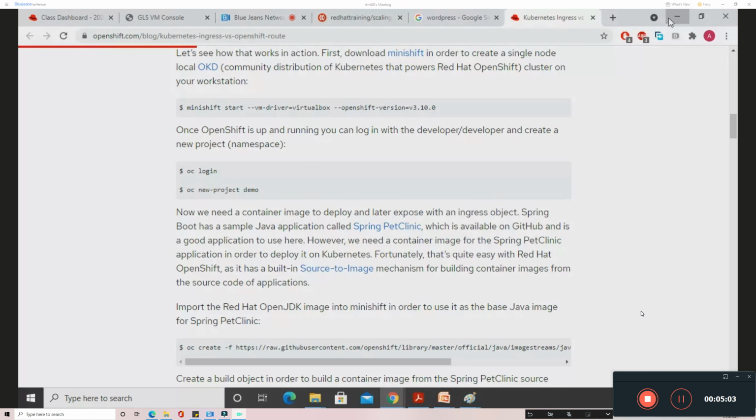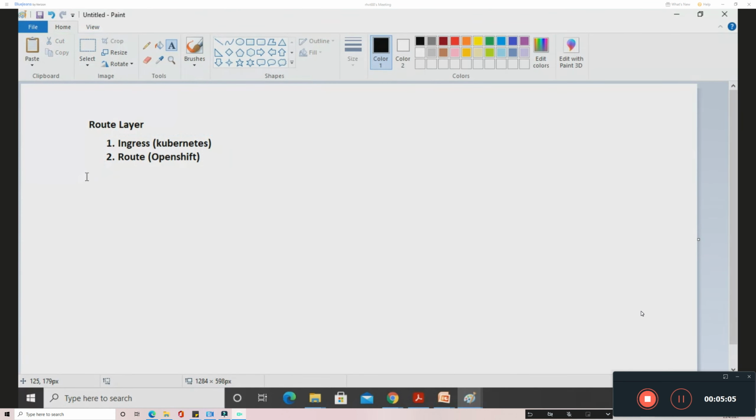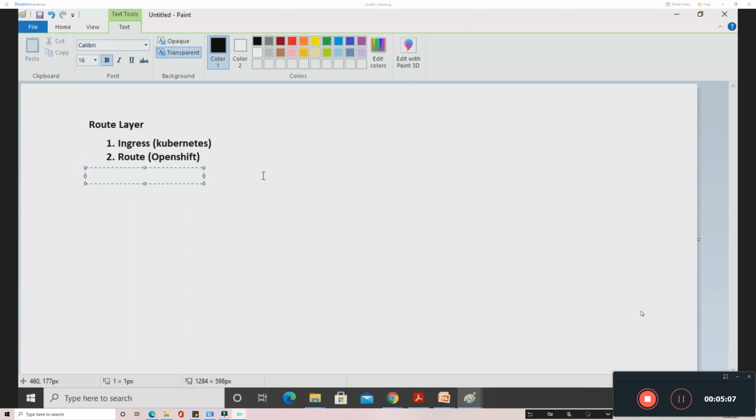So these are one way, where at the route layer we have the methods to expose the application. Another way you can expose the application, as I discussed previously, is using the service itself. At the service level we have different methods to expose the application. Using the service, the first method is the cluster IP. The cluster IP method is internal. This is one type of service which is not used for external communication, so for internal communication you can use the cluster IP.